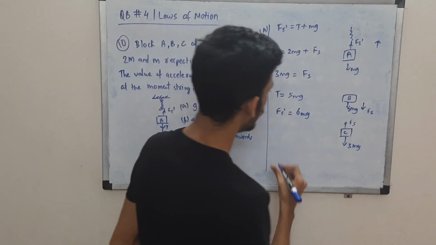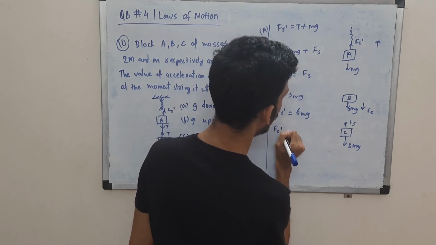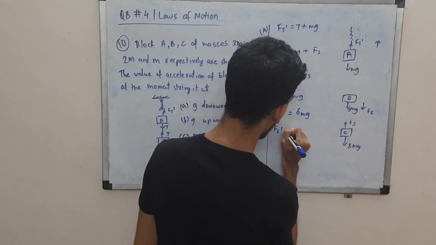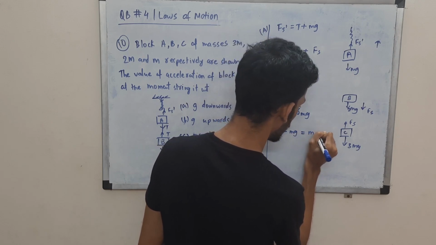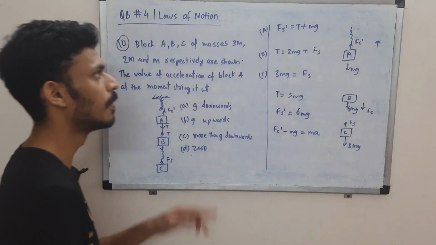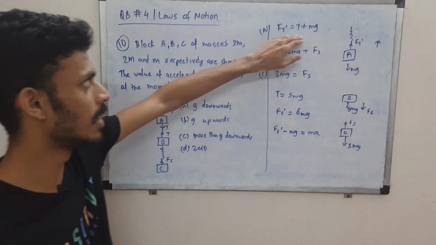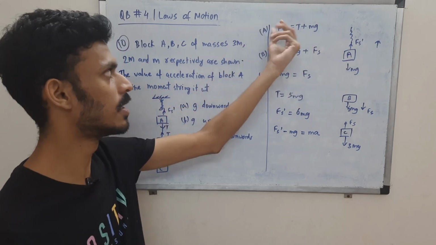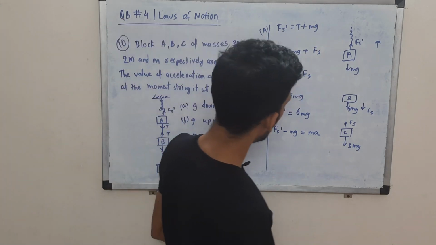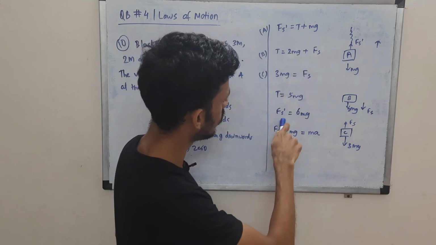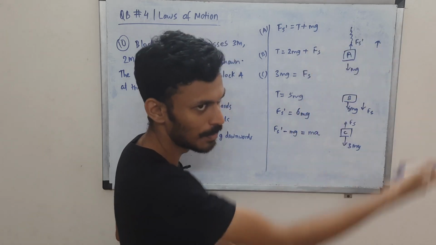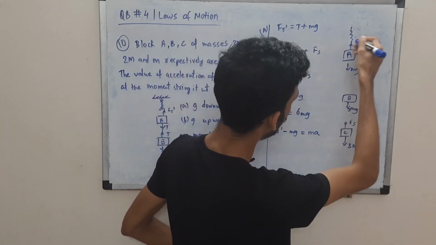So Fs prime minus mg, the weight of the block, is ma, since net force is equal to ma. We know that the motion will be in the upward direction, because the force is more over there. Initially it was balancing these two forces. One is gone, so this is greater, right? If you drop T, Fs prime is greater than mg. Fs prime is 6 mg, and if you drop 5 mg from here, Fs prime is of course greater than mg. So yeah, math does not lie.